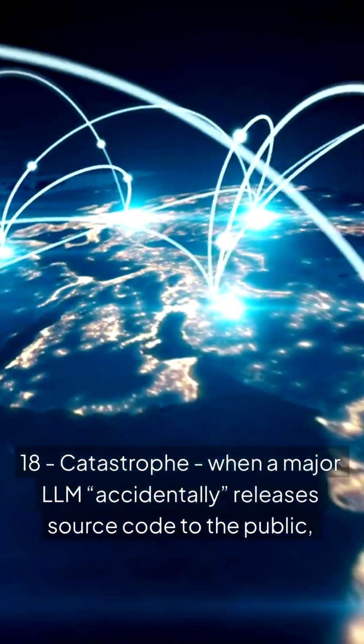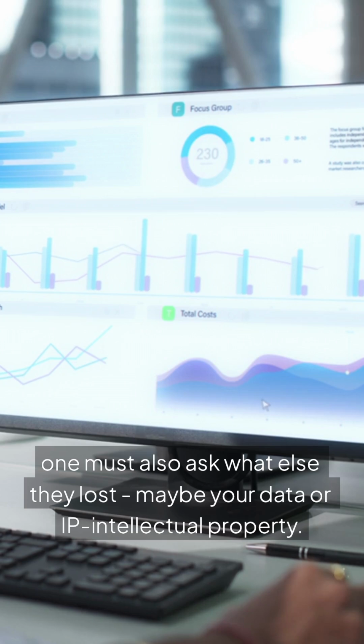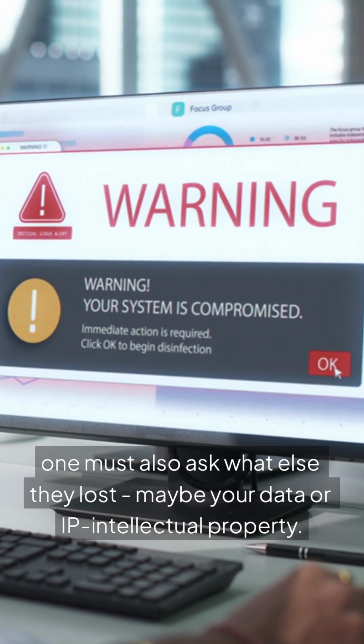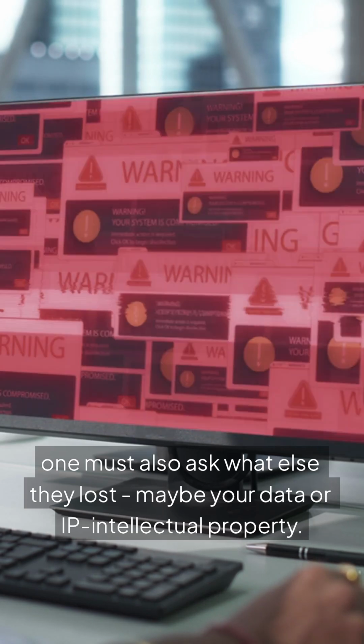18. Catastrophe, when a major LLM accidentally releases source code to the public. One must also ask, what else did they lose? Maybe your data or IP, intellectual property.